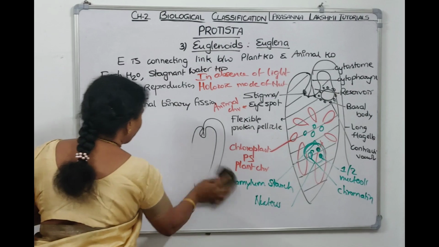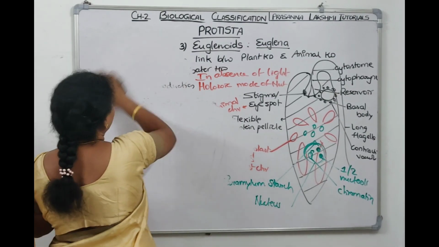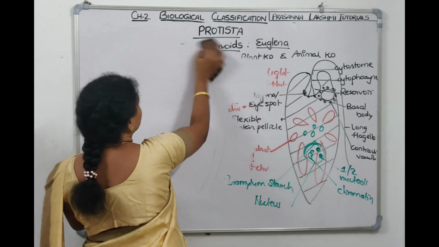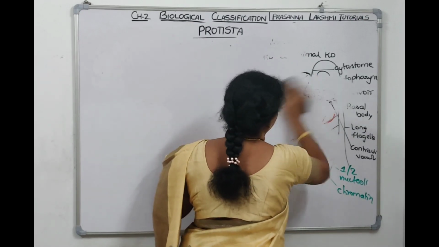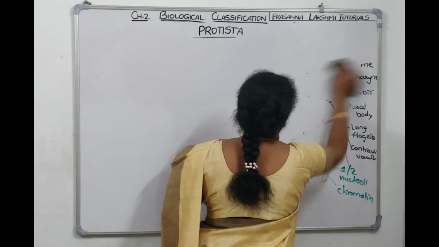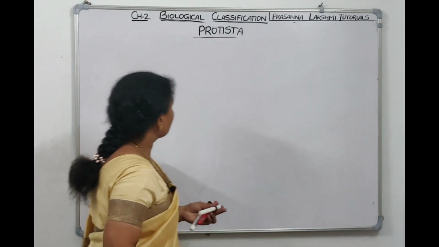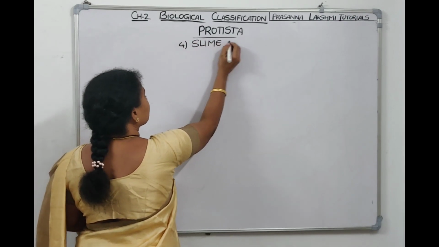Now the fourth group under Protista is slime molds. Slime molds means they are mold-like, means they have saprophytic mode of nutrition. Let's write down the fourth group. What is it? Slime molds.